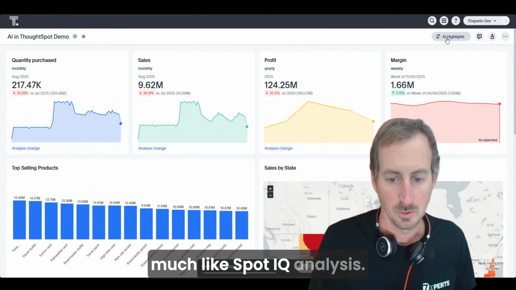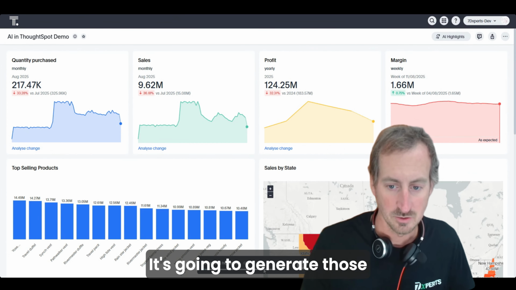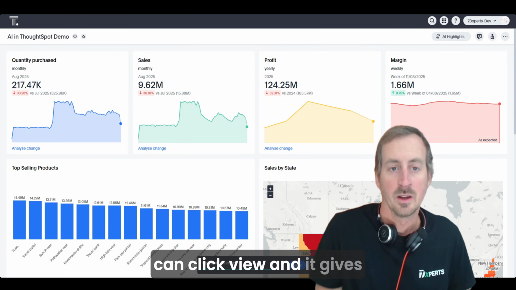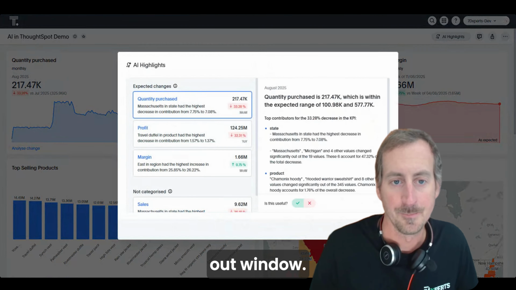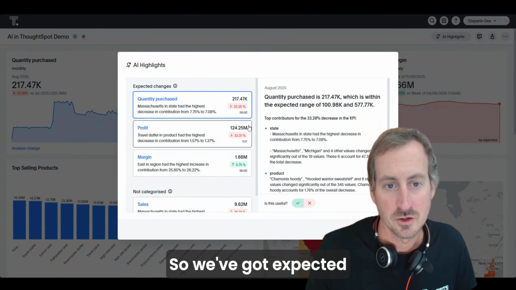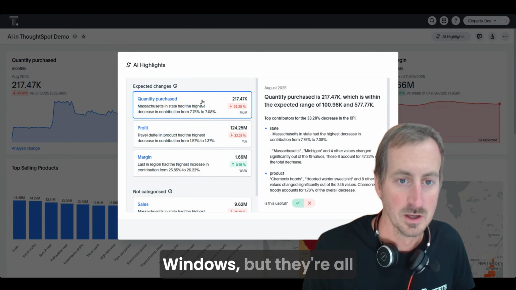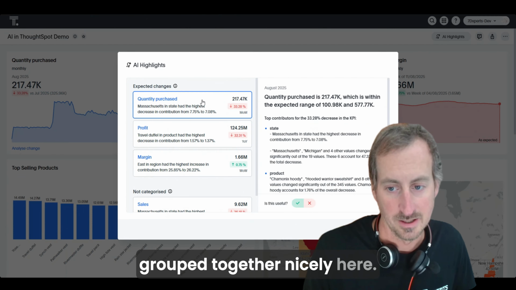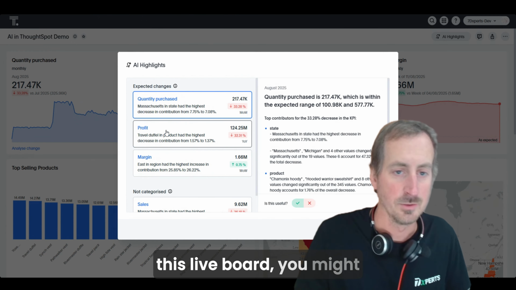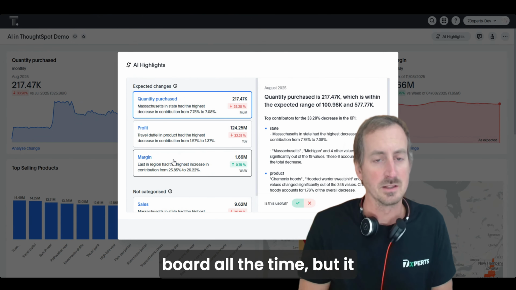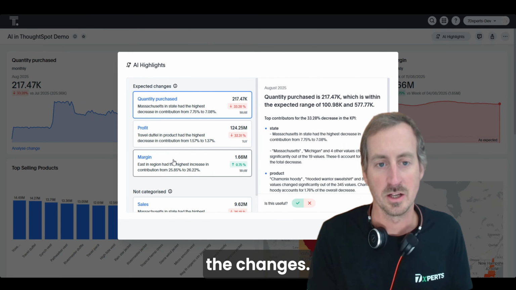Much like SpotIQ analysis, it's going to generate those, and you get a little window at the bottom to say the highlights are ready, and you can click view, and it gives you this in a pop-out window. So we've got expected changes, and these effectively are the change analysis windows, but they're all grouped together nicely here. So when you first get to this live board, you might never have seen it before, or you look at this live board all the time, but it still takes time to understand what's causing the changes.